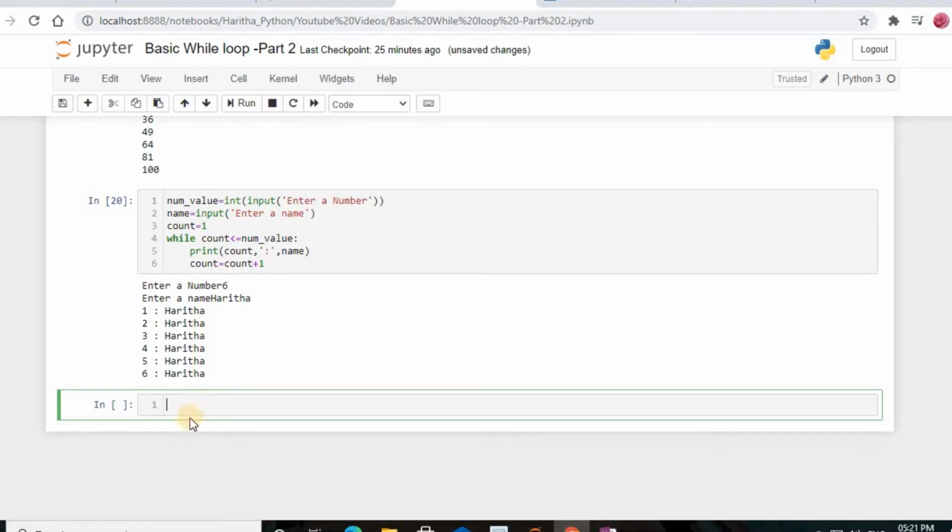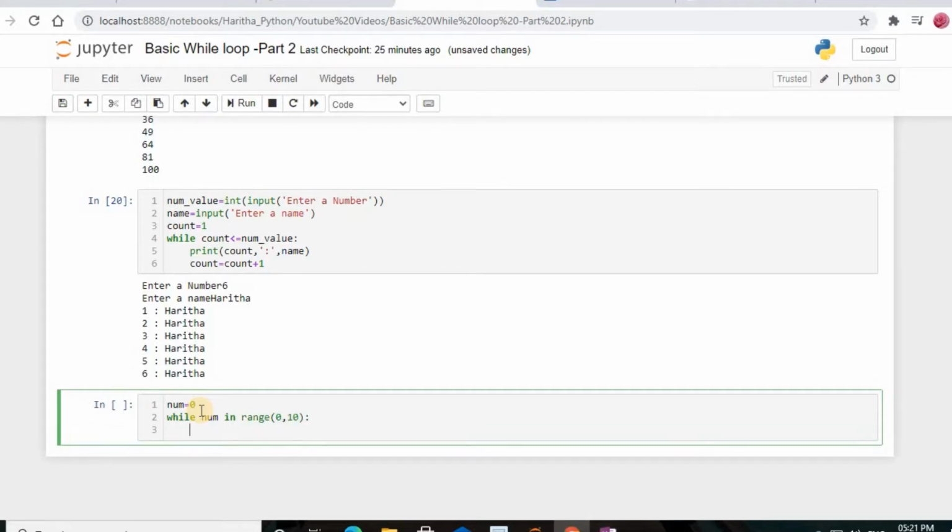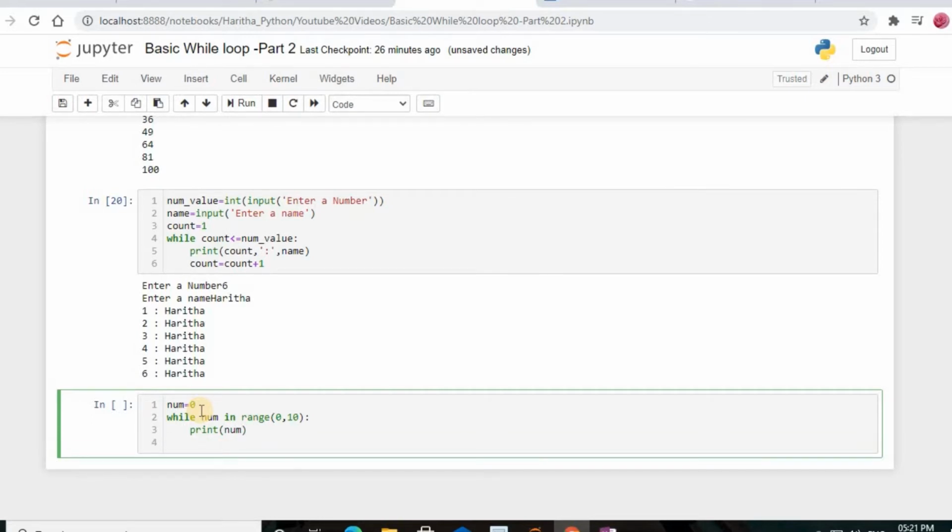And now we will write the code here. The variable num I am just going to consider as 0. While num in range of 0 and 10, then print num. Num is equal to num plus 1.